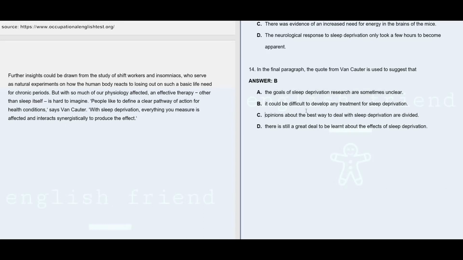Option C says opinions about the best way to deal with sleep deprivation are divided. No, that's not divided, because here you can see people like to define a clear pathway of action for health conditions, says Von Cotter. With sleep deprivation, everything you measure and so on. So here it is not divided. So option C is also wrong. Option D says there is still a great deal to be learned about the effects of sleep deprivation. Again, as per the final paragraph, clearly not given.